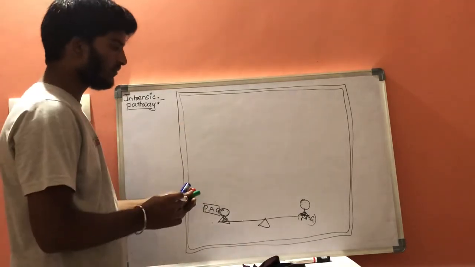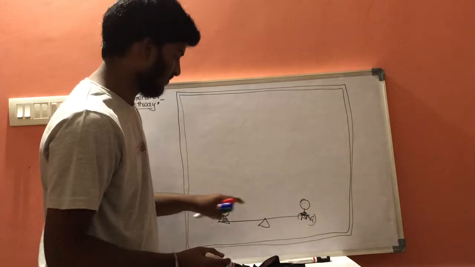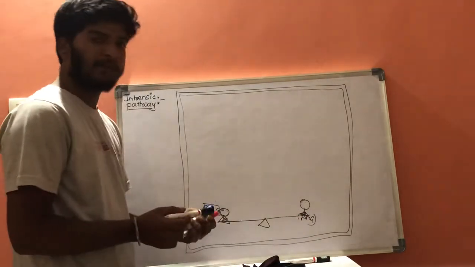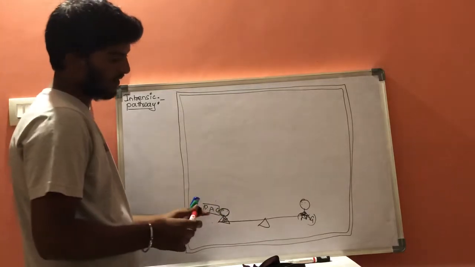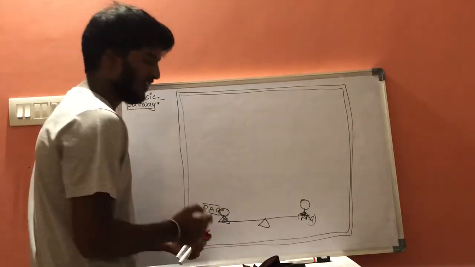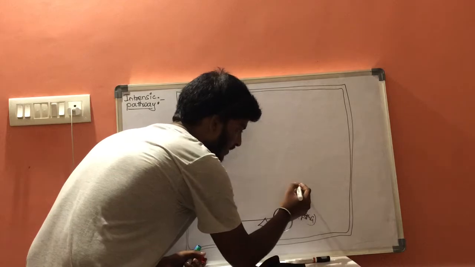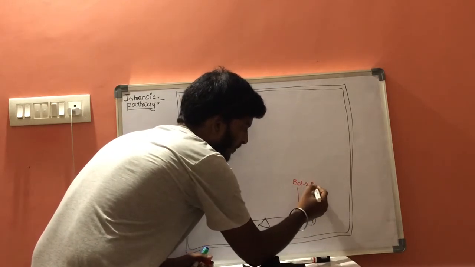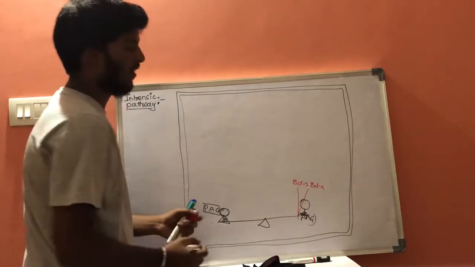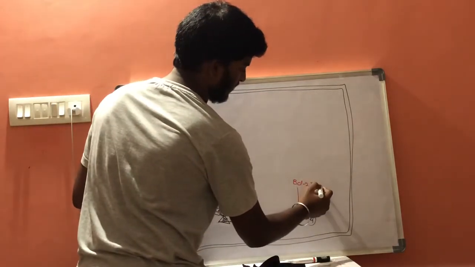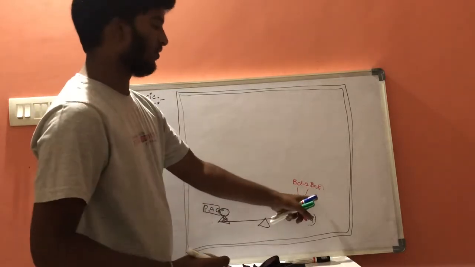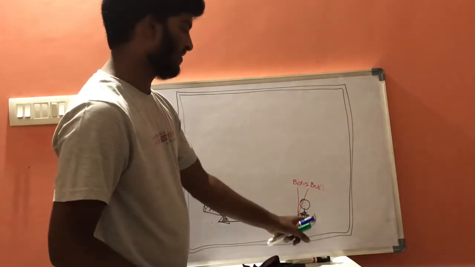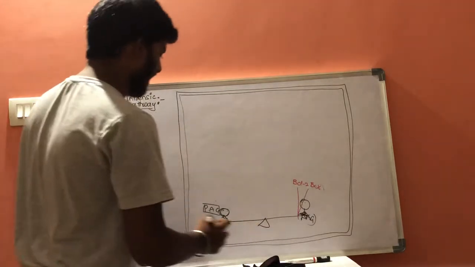Now, let us consider some examples of these anti-apoptotic genes and pro-apoptotic genes. Some examples of anti-apoptotic genes are BCL2 and BCLX. These are the two proteins which are examples of anti-apoptotic genes.